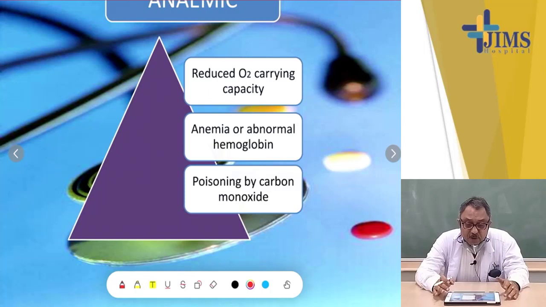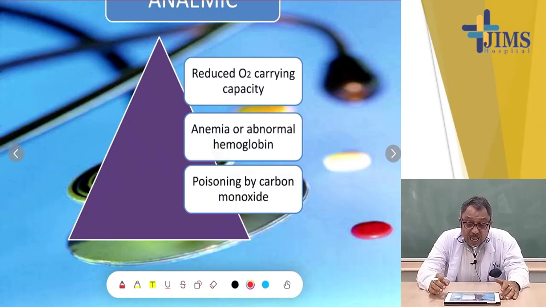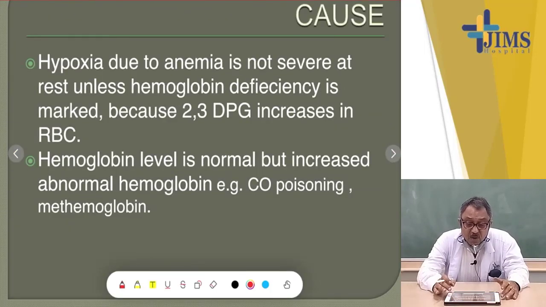Now, the cause of anemic hypoxia is reduced oxygen carrying capacity of the blood: anemia, normal or abnormal hemoglobin, and poisoning by carbon monoxide. These are the causes of anemic hypoxia. Now, how does it happen? Hypoxia due to anemia is not severe at rest unless hemoglobin deficiency is marked, because 2,3-DPG increases in the RBC. Hemoglobin level may be normal, but increased abnormal hemoglobin, as in carbon monoxide poisoning or methemoglobin, can also cause anemic hypoxia.